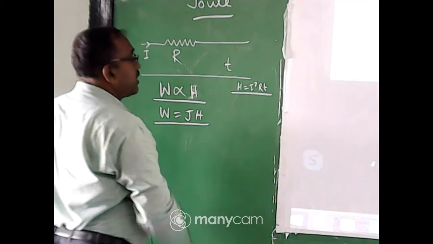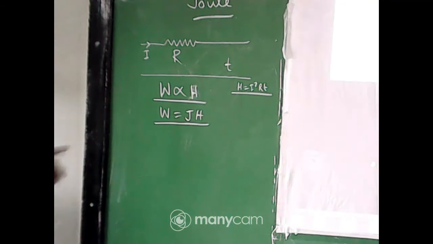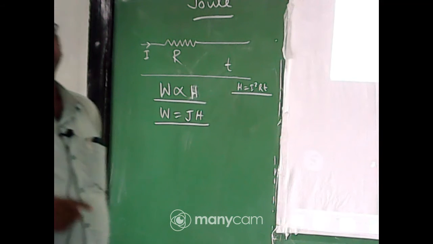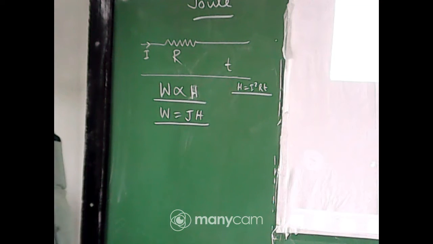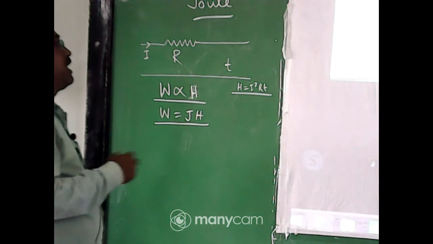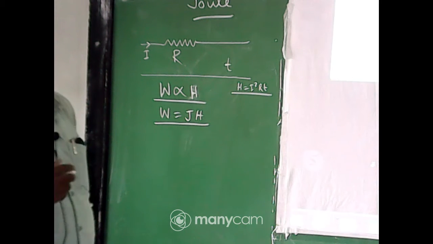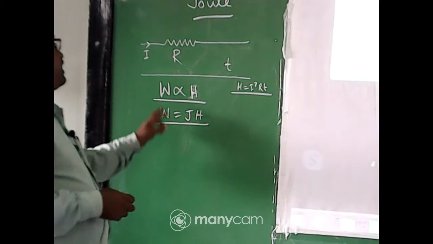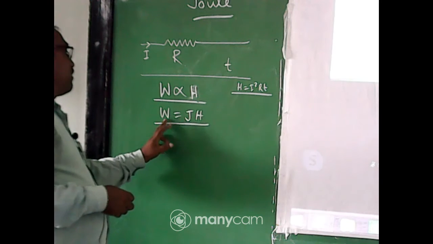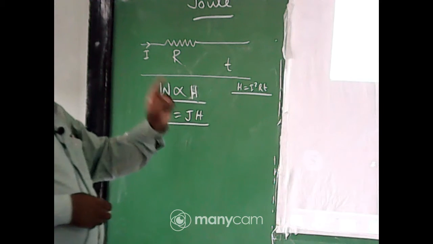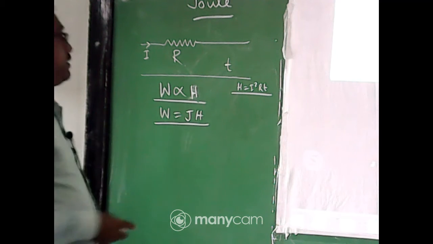Okay, my dear student, you check it. Means work done changes into heat. Those are correlated, means directly proportional to each other. So we can write here W varies as H, W equal to J into H. J is the Joule equivalent.